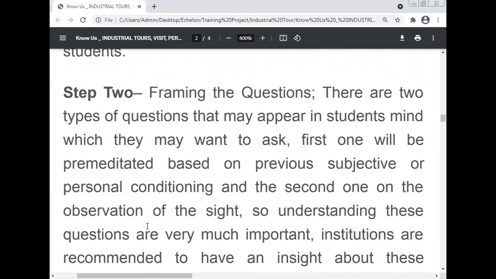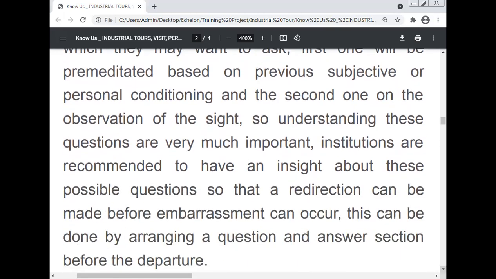Observation of the site is necessary. Observe the site and conclude what is happening in the industry, what process is going on in the industry. So understanding these questions is very important. Institutions are recommended to have an insight into these possible questions so that a redirection can be made before embarrassment can occur. This can be done by arranging a question and answer session before the departure.